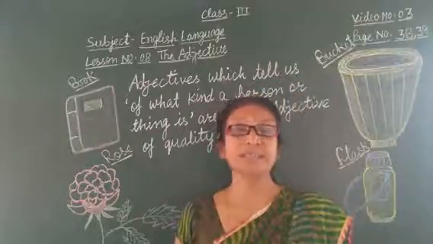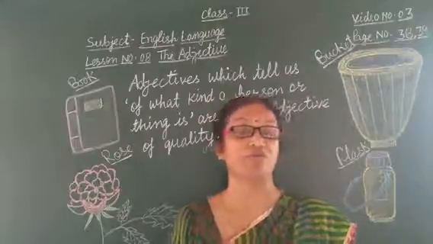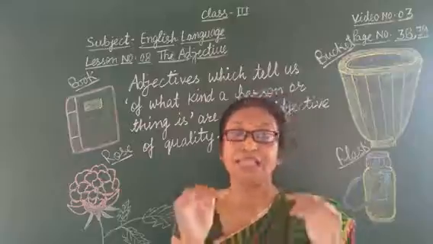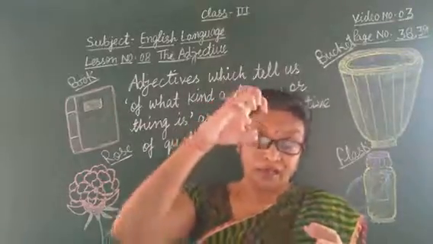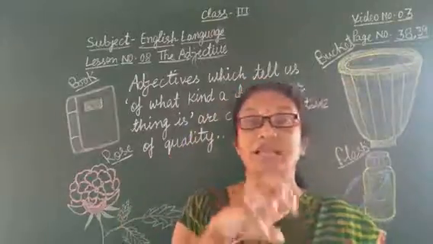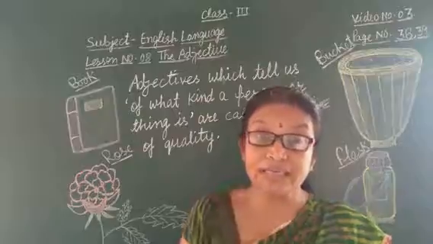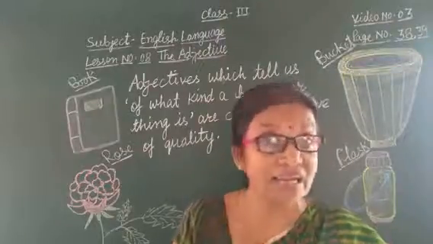The adjective tells us how much of things there is. So there is some milk in the glass. This word some is describing the quantity of the milk that is inside of the glass.